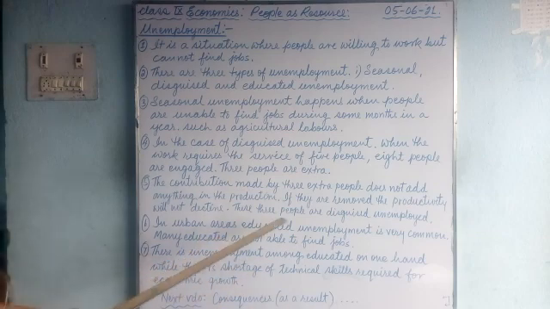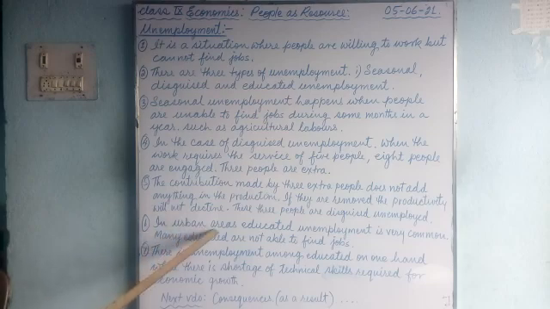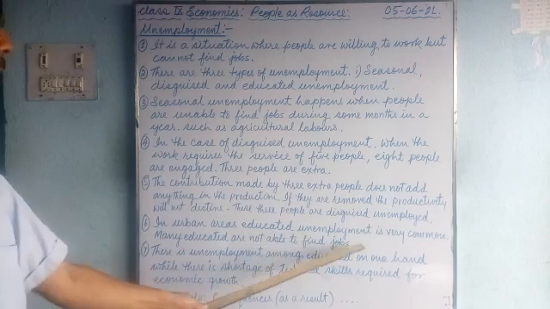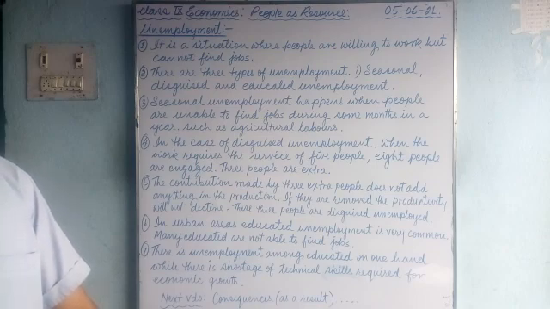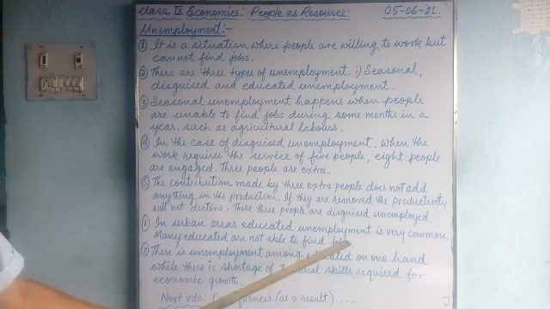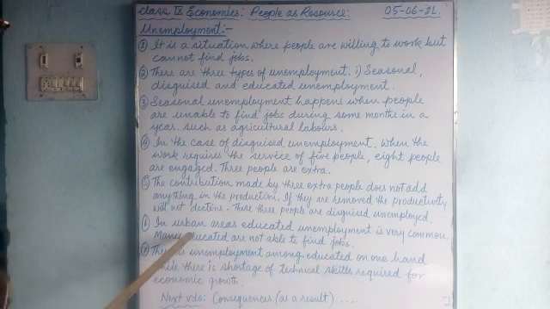That is disguised unemployment. Let's talk about educated unemployment. In urban areas, in cities and towns, educated unemployment is very common. In cities and towns, educated people are found roaming about without any work. Many educated people are not able to find jobs.